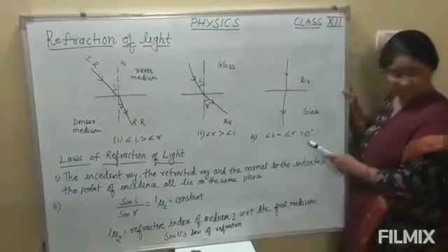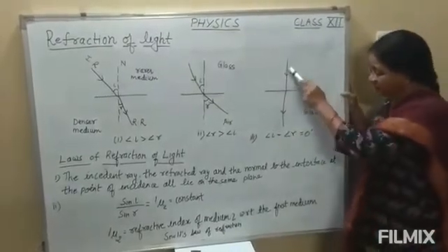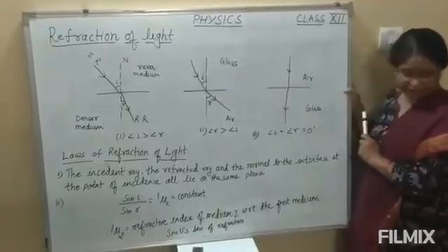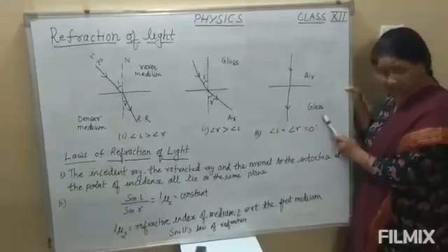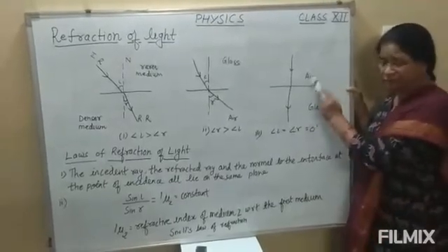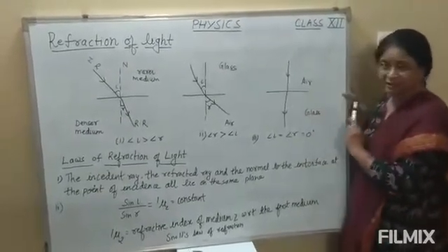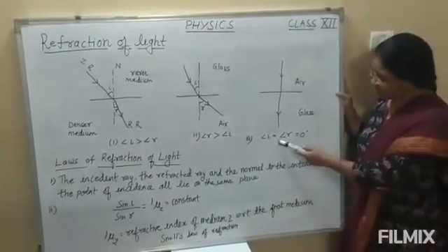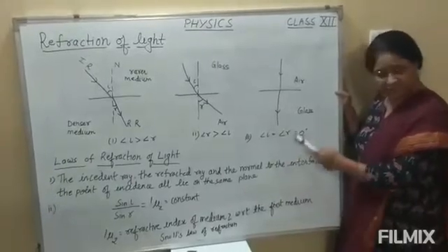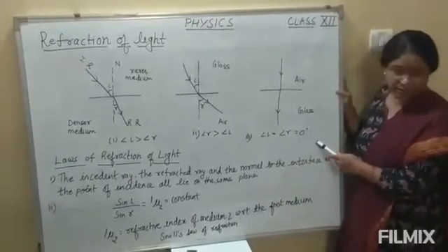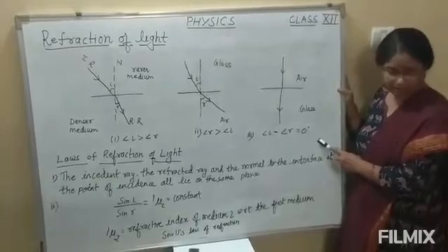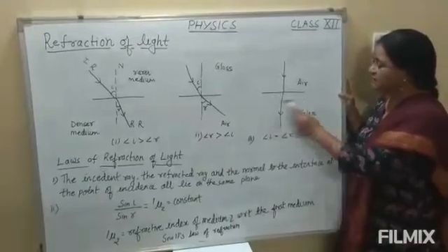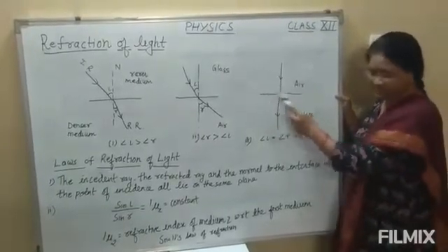And see here the third case. Here the ray of light passes normally from one medium to another medium. If a ray of light passes from one medium to another medium normally, there will be no change in the path after refraction. Because you see, angle of incidence is equal to angle of refraction is equal to 0 degree. This normal ray is perpendicular to this interface.